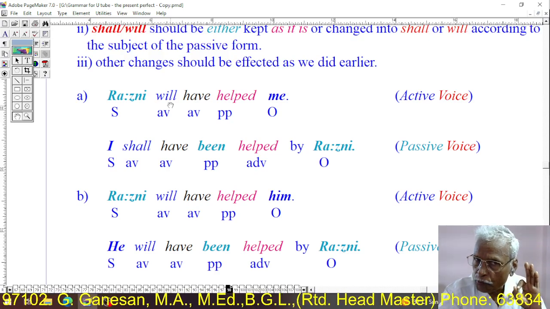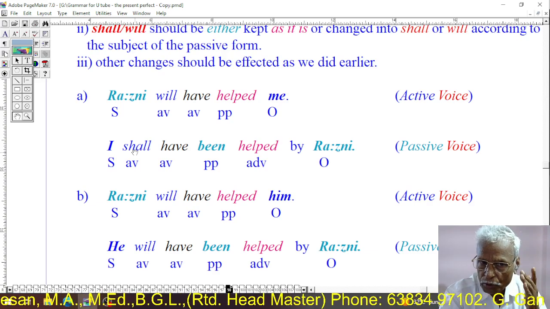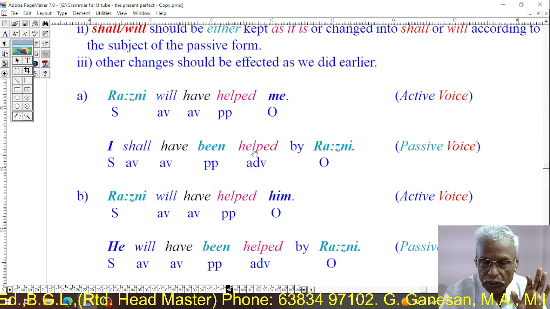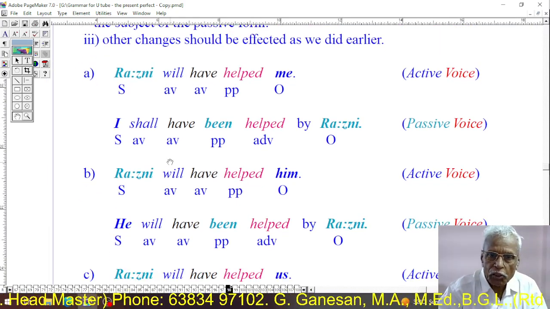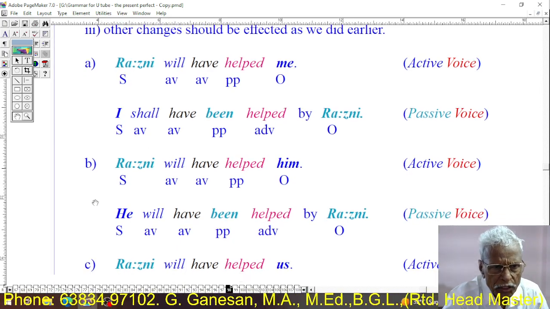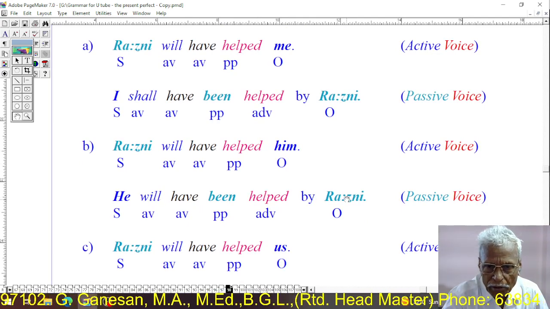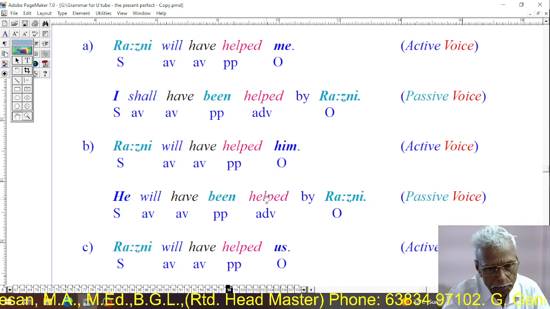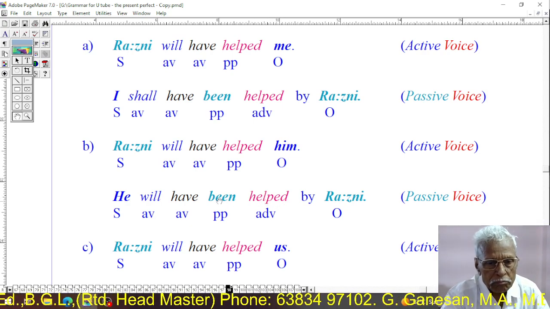In future perfect, in active there are three verbs. When it is converted into passive voice, there are four verbs. Will have helped, shall have been helped. Three verbs, four verbs. Rani will have helped me. I shall have been helped by Rani. That's the same. Rani will have helped him. He will have been helped by Rani. Here, been has been placed before the last verb, helped.